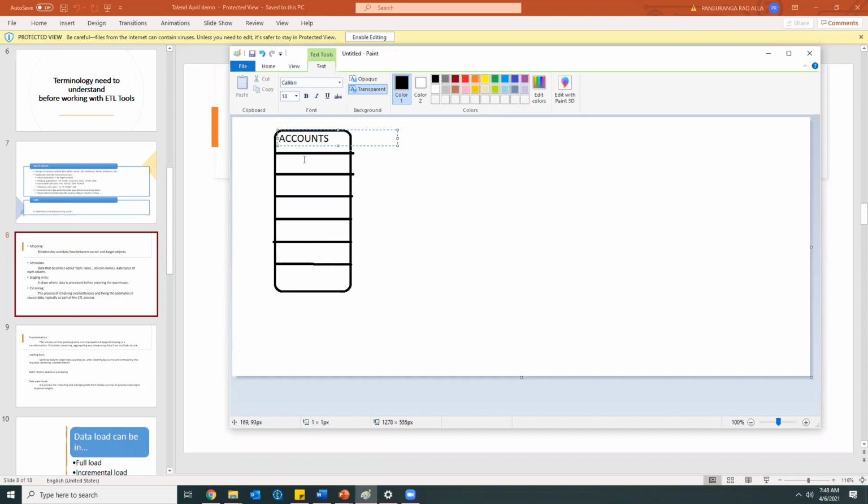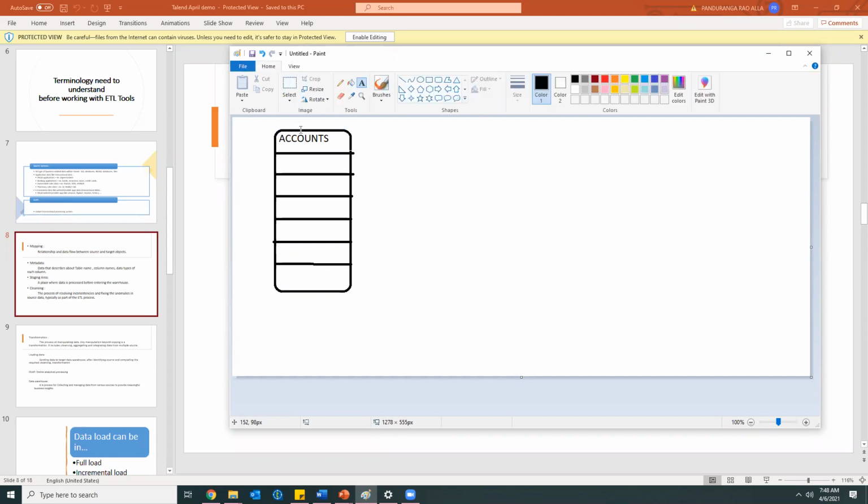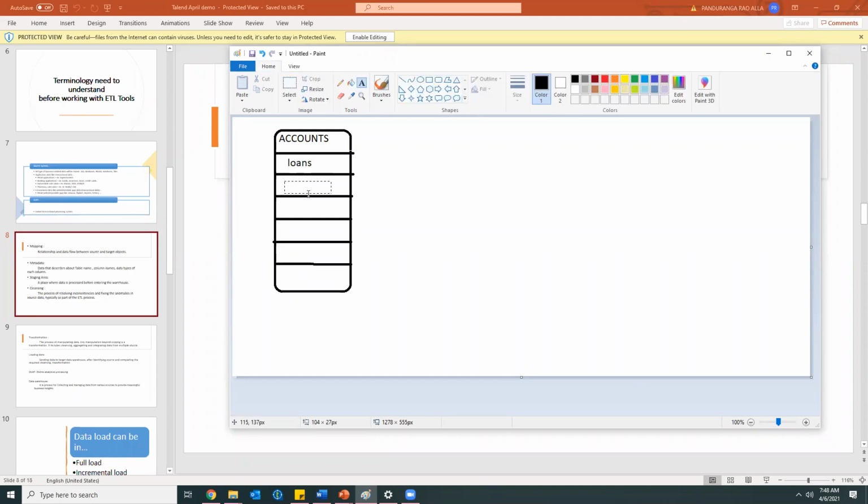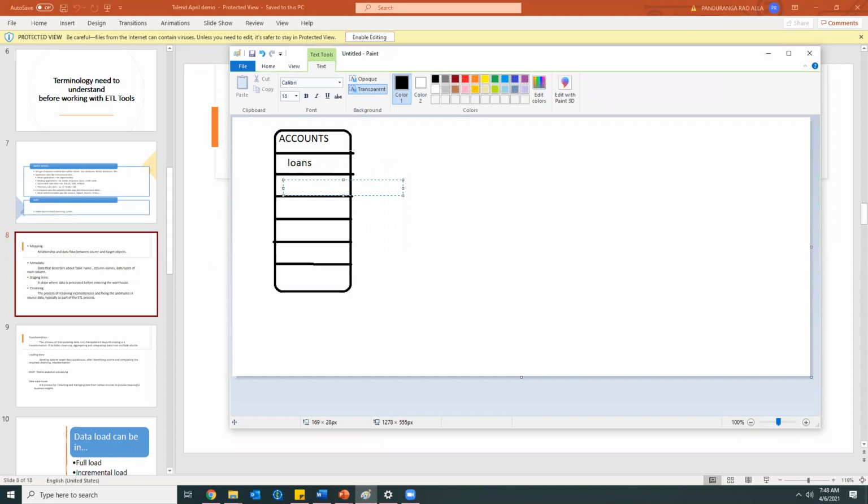So I'm taking banking as an example. We'll be having accounts in that, and we'll be having a loans department, and then a credit card department.